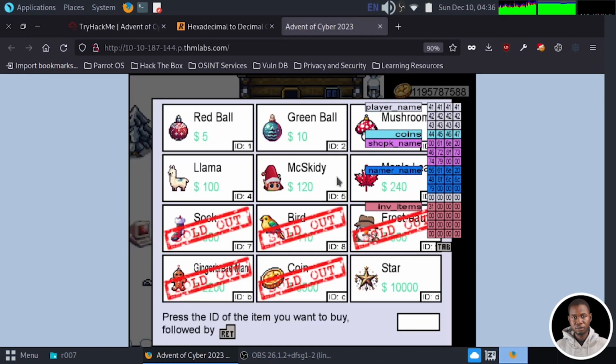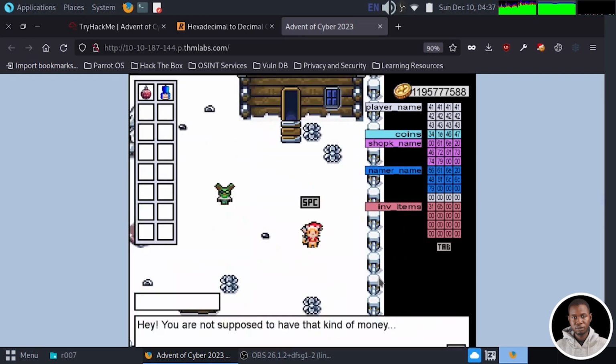and when we try to purchase a star, you can see that each of these items has an ID which we are going to use to purchase them. So the ID for the star is D, and when I type the D, it gets selected, and when you hit the enter key, you get a message and it says, hey, you are not supposed to have that kind of money. I earn each coin fair and square. Now give me my star.